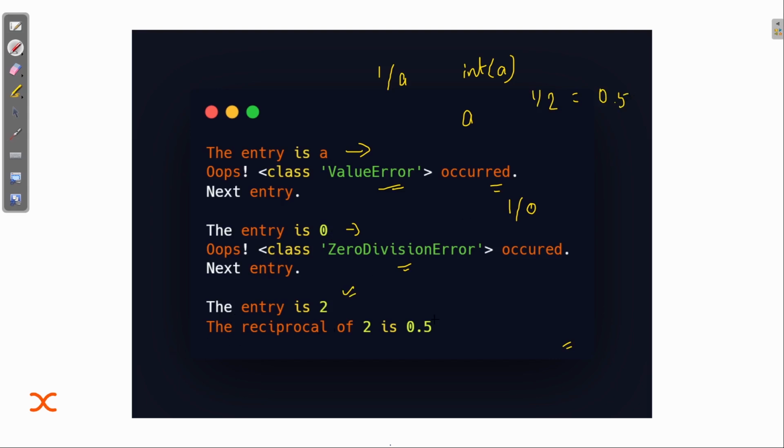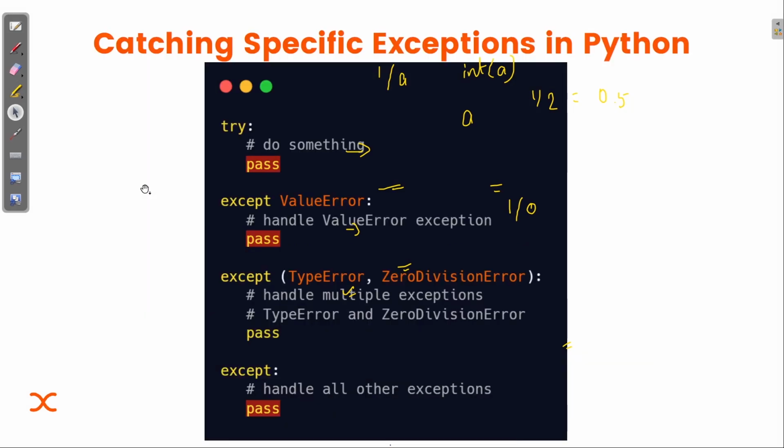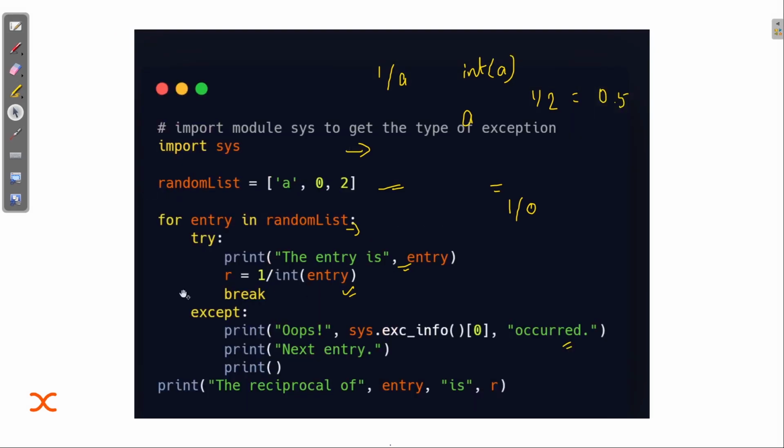Inside the try, we have seen that there is no error being caused. So the next statement, let me just show you again. Yeah, this statement is getting executed, that is, print the reciprocal of the entry is r.